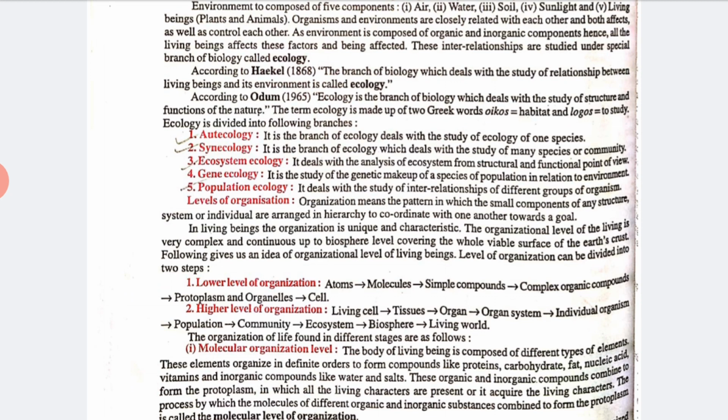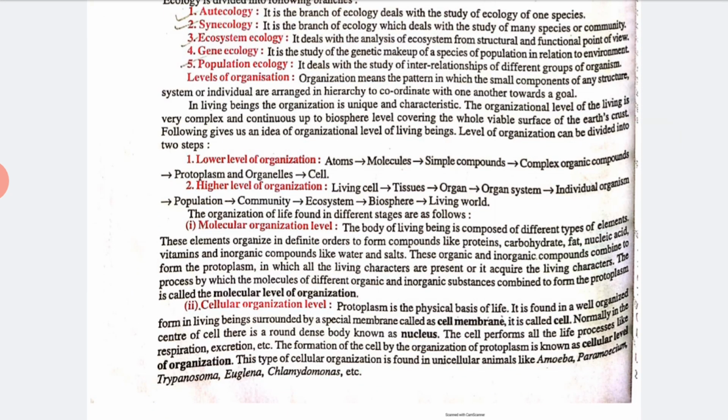Now, levels of organization. Organization means the pattern in which the small components of any structure, system or individuals are arranged in a hierarchy or coordinate with one another towards a goal. That is known as levels of organization.